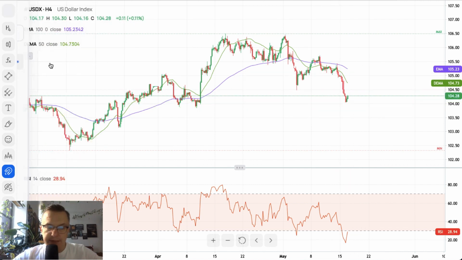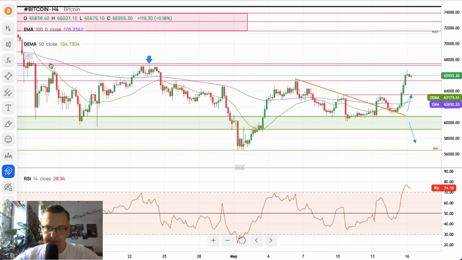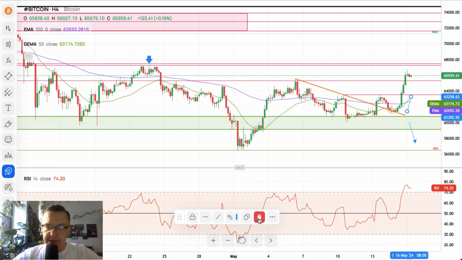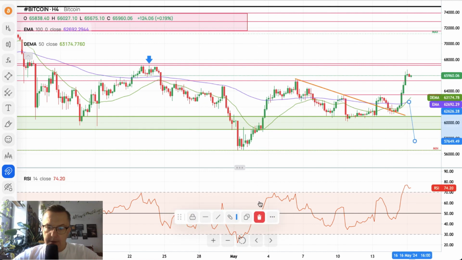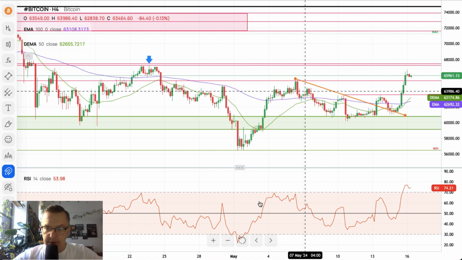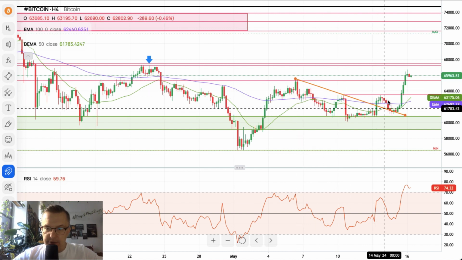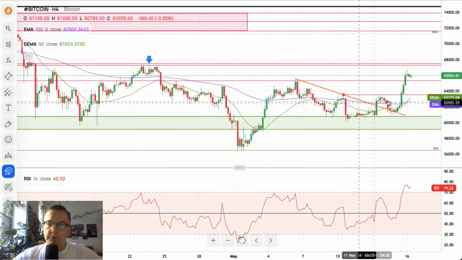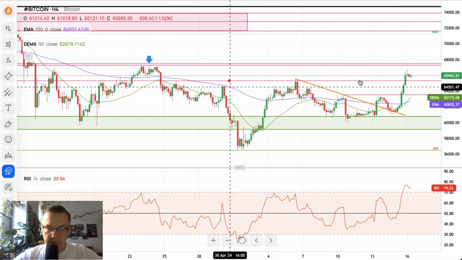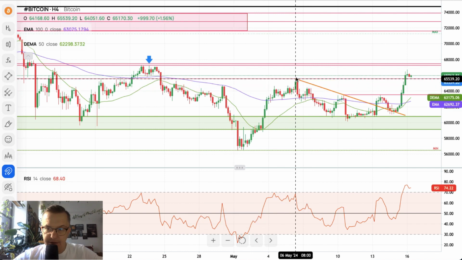And last but not least, let's take a look at the Bitcoin. And the Bitcoin finally is moving higher. Our scenario was correct. We got the breakout above the short-term trend line. We got the test of this trend line. The breakout was from the demand zone. We broke above the technical resistance number 1, technical resistance number 2. We will move it a little bit higher. There you go,